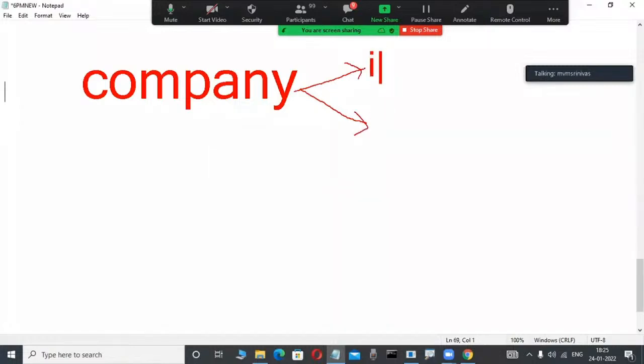IT is a department, and HR is also a department. For example, based on our knowledge, HR is a department. In this IT department, suppose your son is joining a company, then he is also working in the IT department, right?